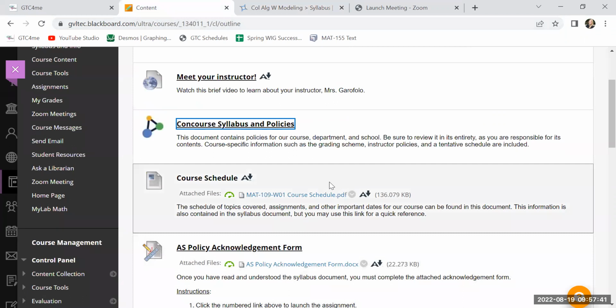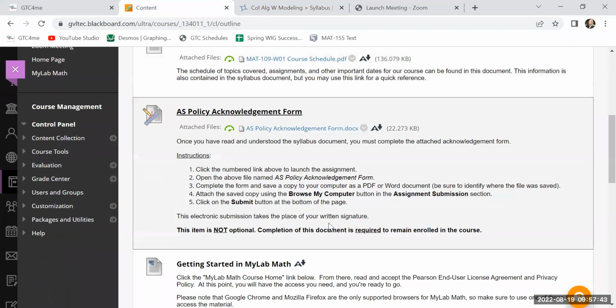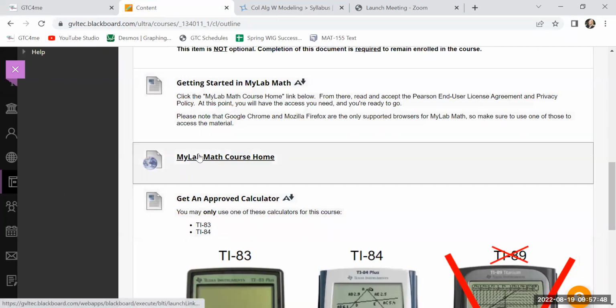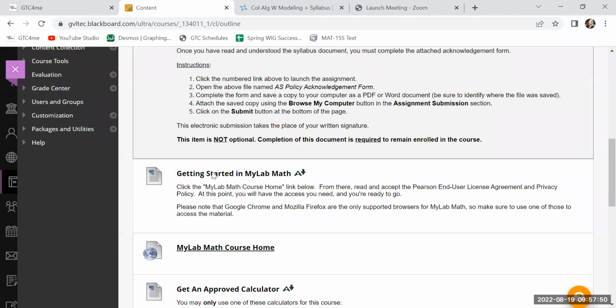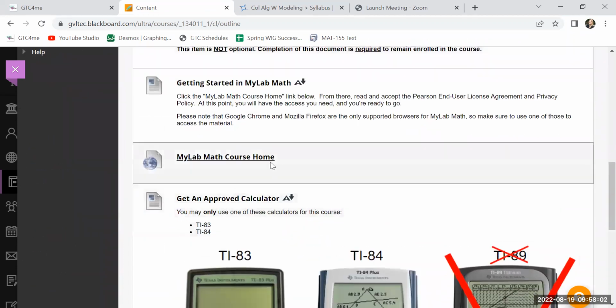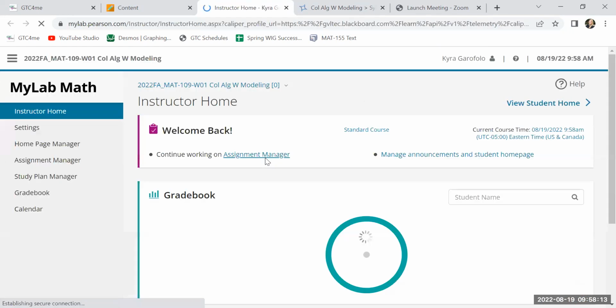Now, once you understand that, again, please do your policy acknowledgement form. Then the other important thing here is to go to your MyLab Math course home. The first time you click on that, you'll have a user agreement and you need to say okay. You can also get there by clicking MyLab Math, okay? There's a bunch of links under MyLab Math, but I've buried some links in a few places in our shell, so you probably don't have to go there too regularly. When you go to your course home, it's going to think about it. Again, you'll have to okay permissions the first time. That's your inclusive access piece.